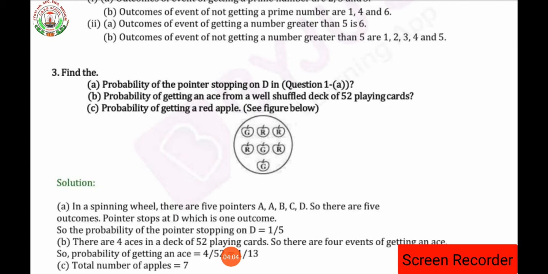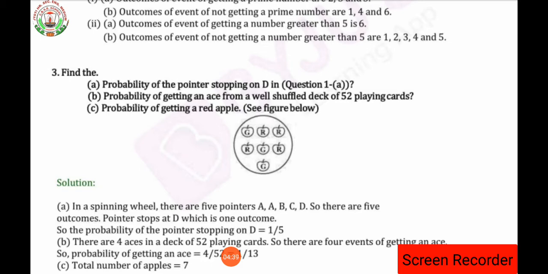So here the probability of the pointer stopping on D is 1 by 5, as D is 1 time and total sectors in the circle is 5. That's why the probability of the pointer stopping on D will be 1 by 5. Have you understood the question? Probability definitions you people have already studied in class 7th, isn't it? So just recap that. Even in your book, in the last page where we can see the points to remember, there you can see the definition of probability also.